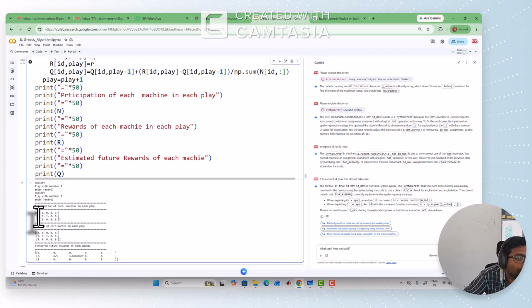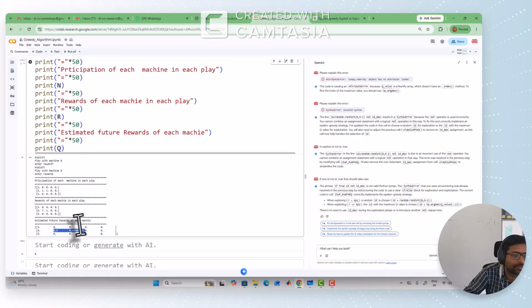So only 2 times participated that machine, and no machine is participated. Machine B participated 2 times, and the remaining machines are not participated. And these are the rewards. When machine B participated 2 times, these are the rewards, getting 7 and 1. And these are the estimated rewards. So maybe like that we can get the user.